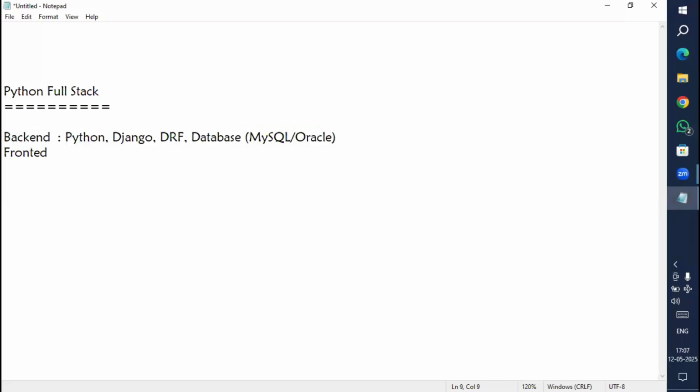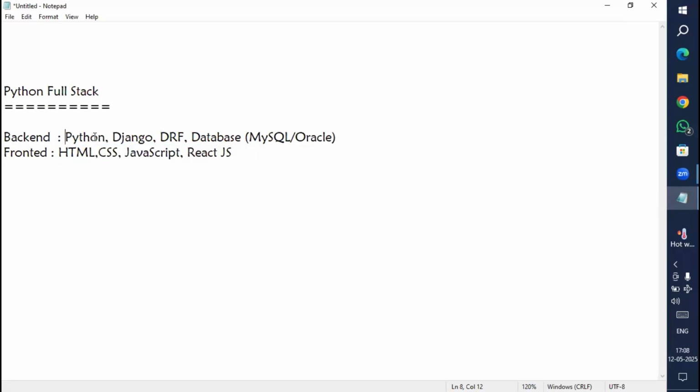Next, the front end: HTML, CSS, JavaScript, and React.js. These are the front end.